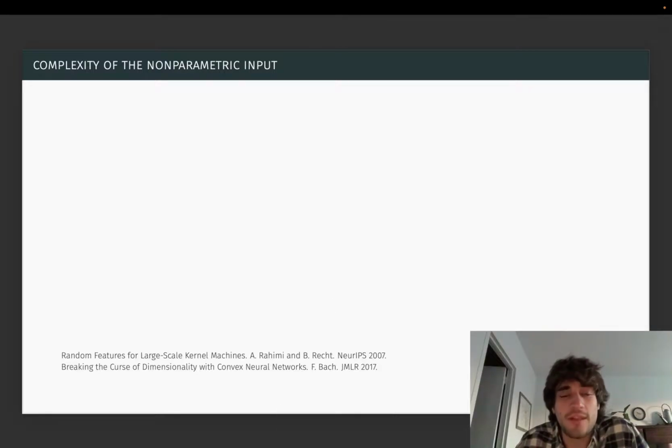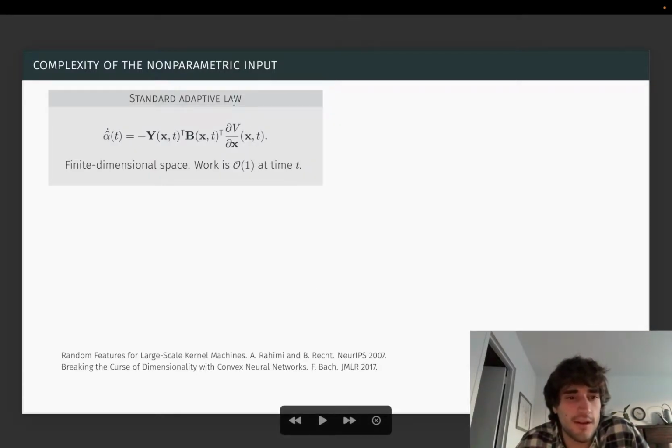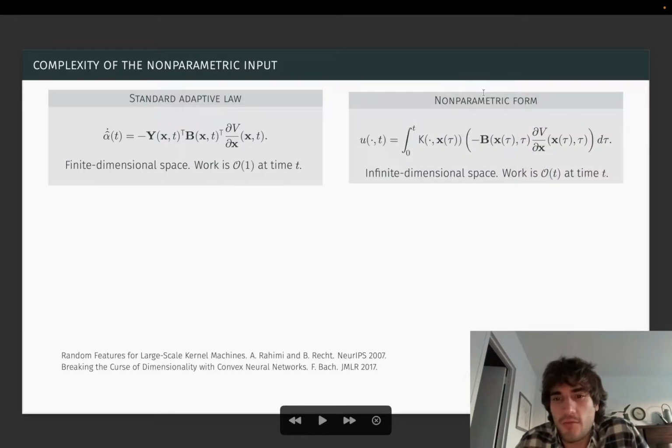Okay, so let's think about the complexity of doing so. In a standard adaptive law, I estimate over a finite dimensional space, which is not necessarily so expressive, but what's nice is that the work is order 1 at time t. I just take a single step on this differential equation. In the non-parametric form, I estimate over an infinite dimensional space, which is great, but the work is actually order t at time t. I have to compute this entire integral at every time t, and at time t plus delta t, the integral cannot be simply related to the integral at time t. This is problematic because it means our input gets more and more expensive the longer the system runs for.